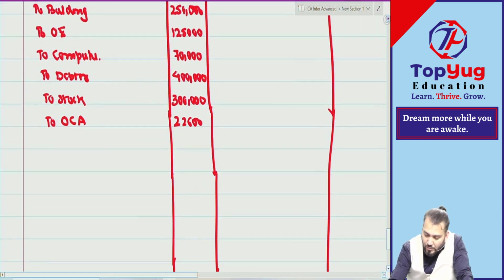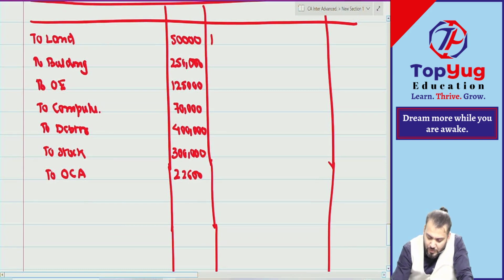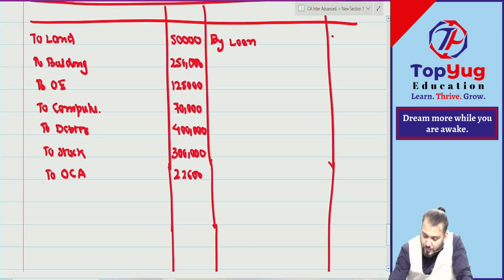Then current account we will write down afterwards. Then can you give me liability? Loan from NBFC 5 lakh. Then current liability, how much? 70,000.